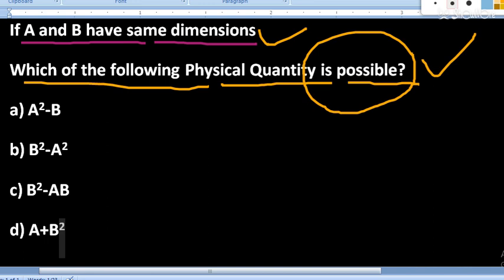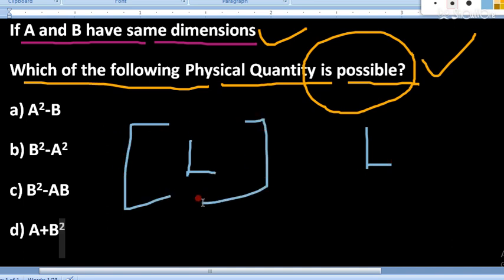You can take the example. You can take a simple example. Let's take A and B have the same dimension. Take A as length and B has also length. So if you want to write the complete formula, then you can write the complete formula here. The complete formula for A will be M0, L1 and T0.